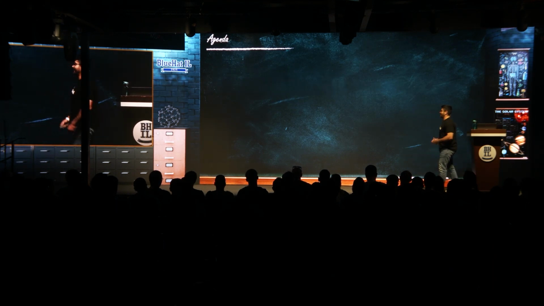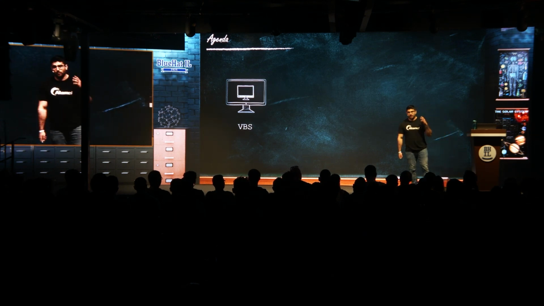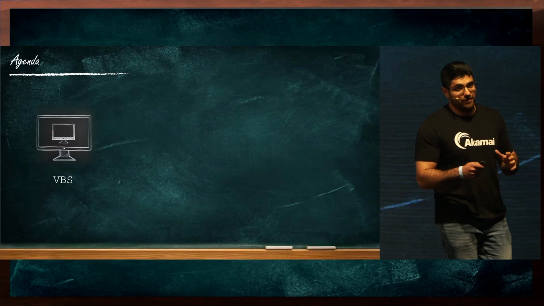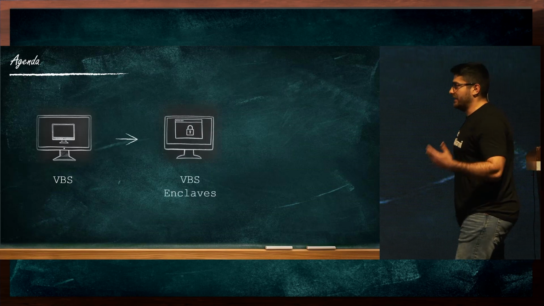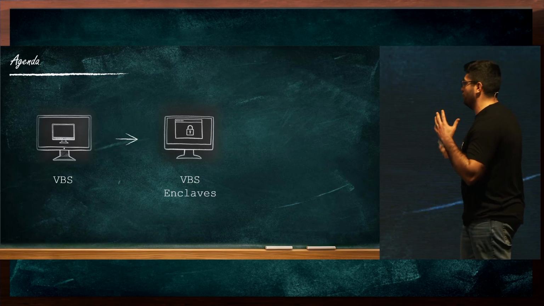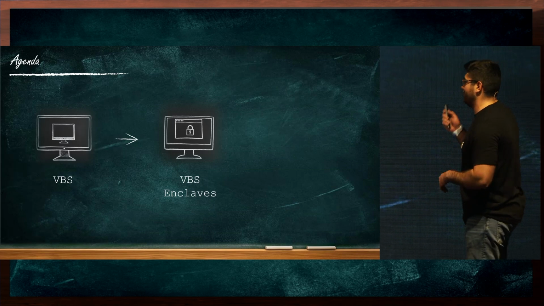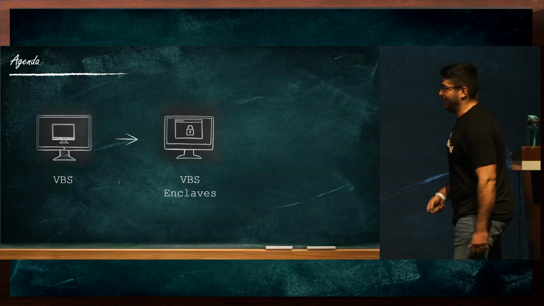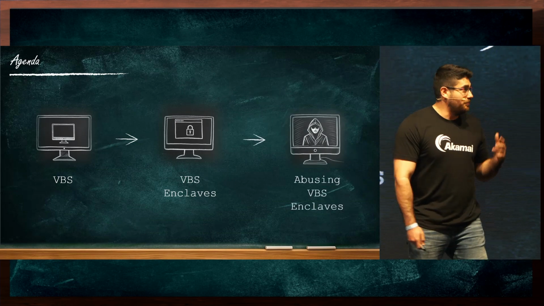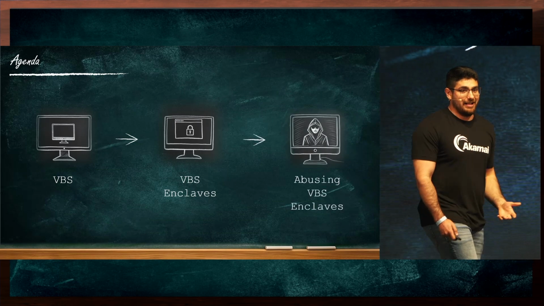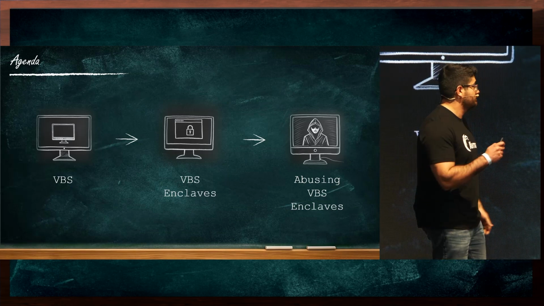And today, as I just said, we're going to be covering VBS, Virtualization Based Security, one of the most interesting security advancements in the world of endpoints in recent years. After covering the basics of VBS, we will get into our main topic, which is VBS Enclaves, a security feature that is enabled through VBS. So we will understand what it is all about and how we can utilize it. And then we'll get to the fun part, abusing VBS Enclaves. We will see how attackers can take this security feature and do some pretty interesting malicious things with it.